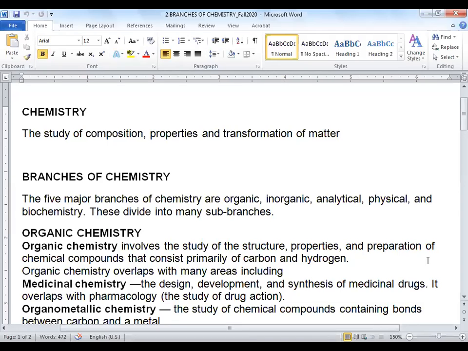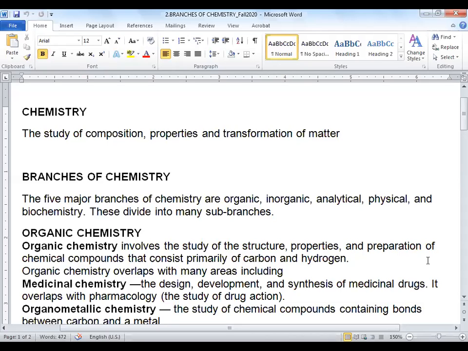So the first 2 are the organic and the inorganic chemistry. It is very easy to remember what is coming under the organic and the inorganic chemistry. Organic means, in the simple way, which is organic matter. If you look at the periodic table, have you studied before the periodic table, where different elements are present?